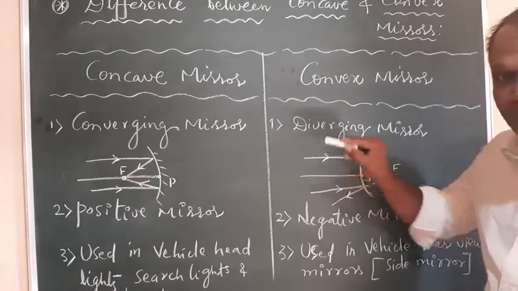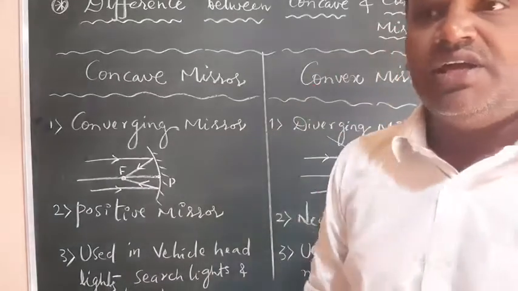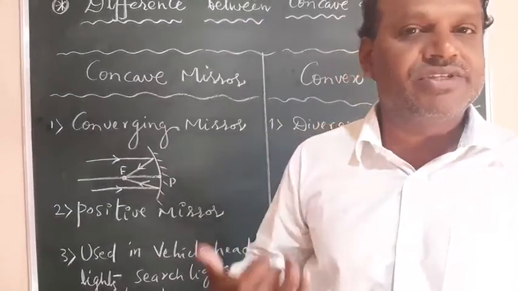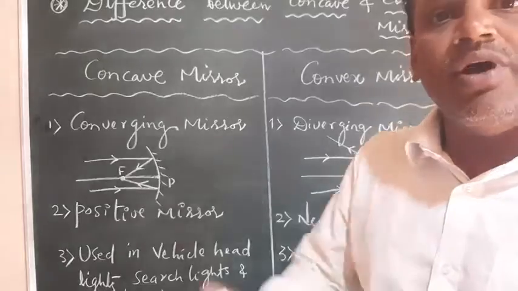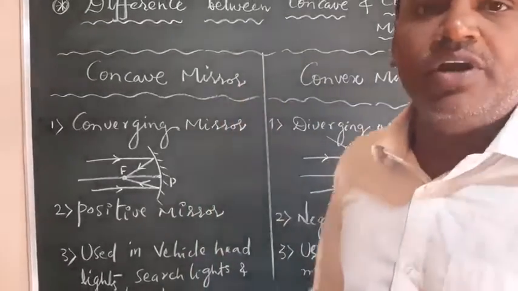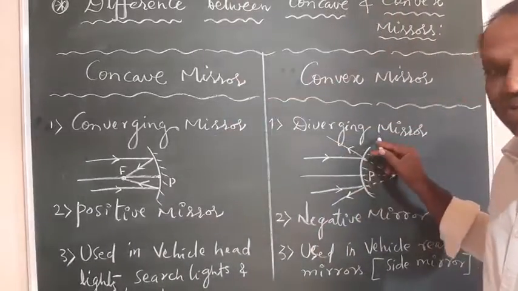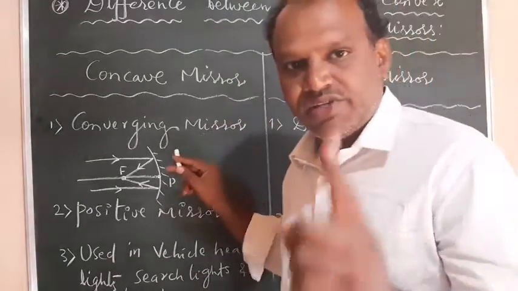Because these rays are coming from where? From infinity. So whenever a ray of light comes from infinity, after interaction with these mirrors, the intersection point must be at the focus. That point only we can call the focus. I gave the definition, right? So this is the diverging mirror and this is the converging mirror. That is one difference.